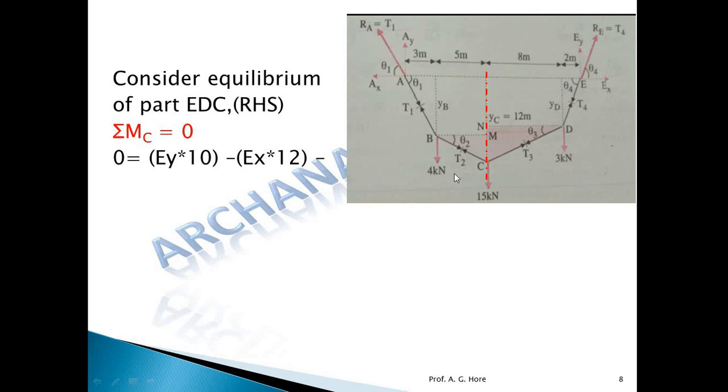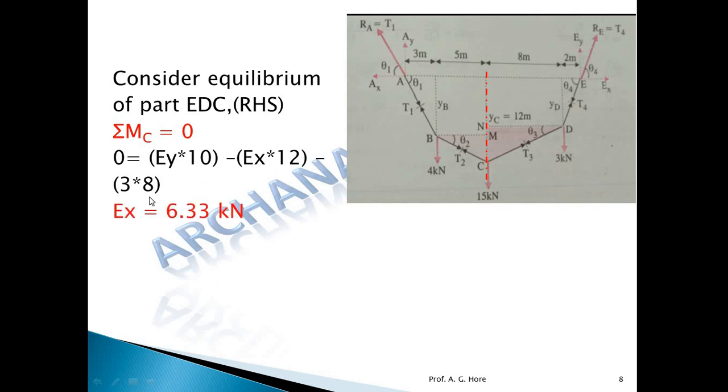Now apply that. Ey is rotating anti-clockwise, so plus Ey into perpendicular distance, यहाँ से C point से कितना है, 10. Then Ex, this is the horizontal force. So for this horizontal force, the vertical is the perpendicular distance from point C, so that is equal to 12 meter. And this force is rotating clockwise, so minus Ex into 12. Then this vertical force 3 kilonewton is rotating clockwise, so minus 3 into perpendicular distance 8. So here by putting the value of Ey, you will get the Ex.